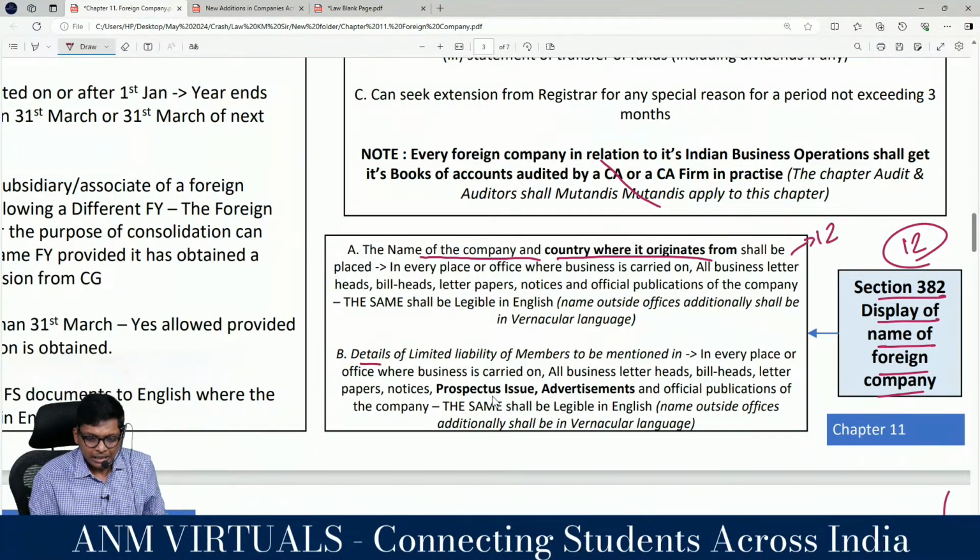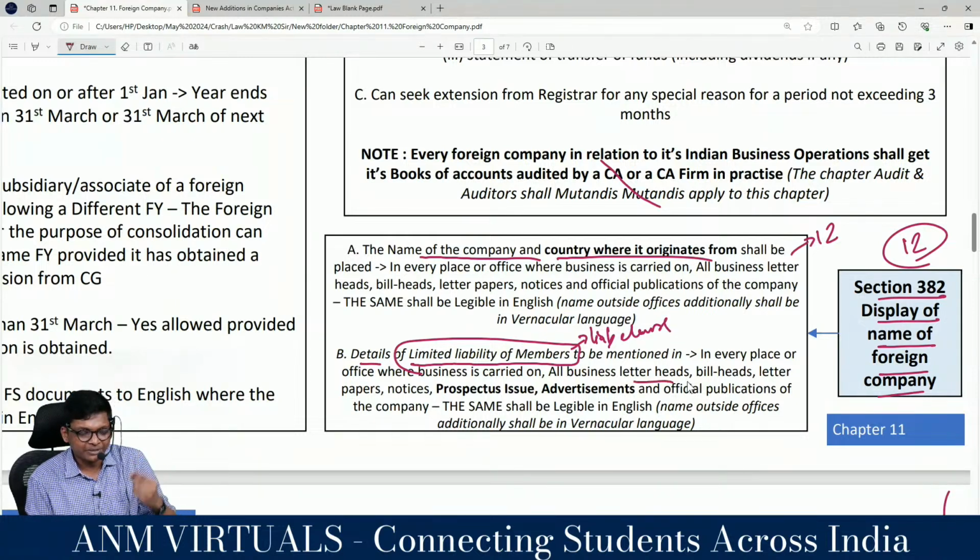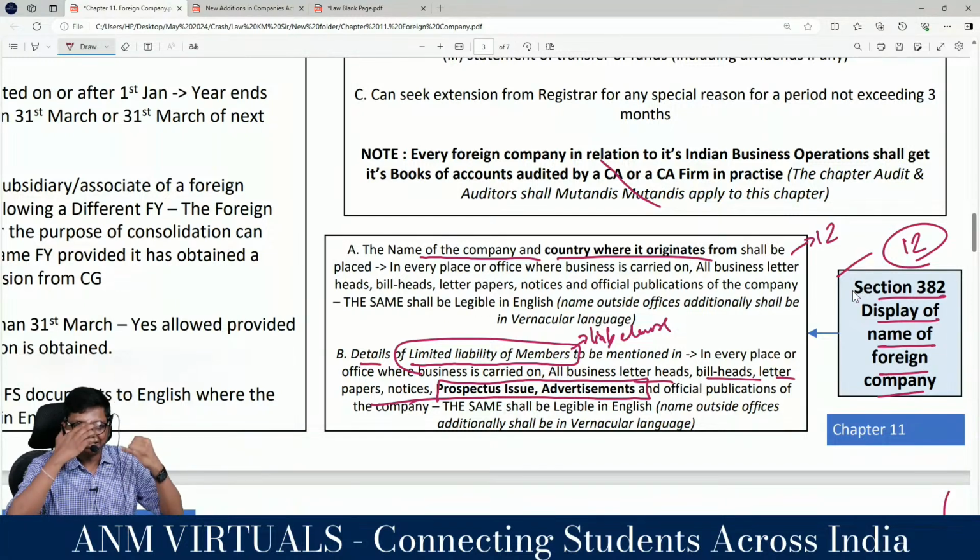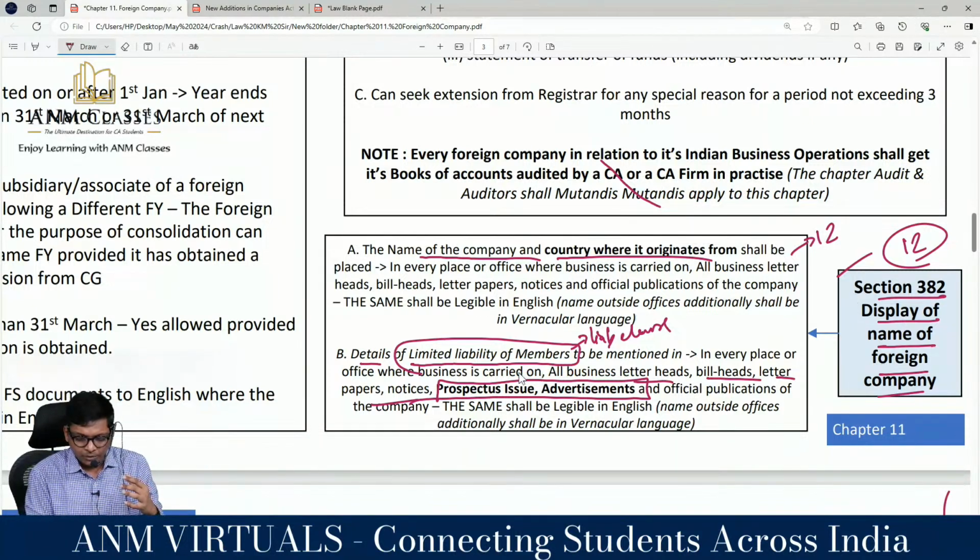Then, sir, what is this? Apart from the name display, the liability of members, the liability clause, should be in all these documents, business letterheads, etc. Whatever is in bold, prospectus and advertisement, that is new. Are you following, guys? Easy understanding. This is section 382. Quickly: 379, applicability; 382, display of name. What is additional? With the name display, the country of origin, and the liability will also be disclosed in all these things. Additionally, here, prospectus and advertisement.